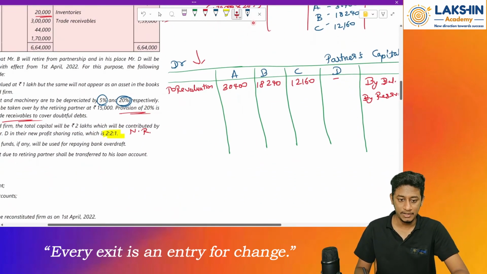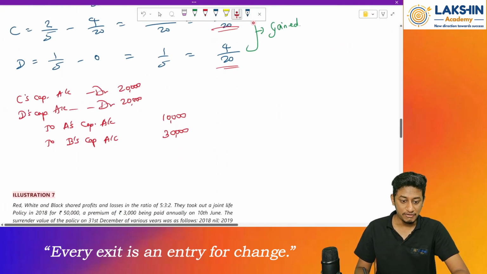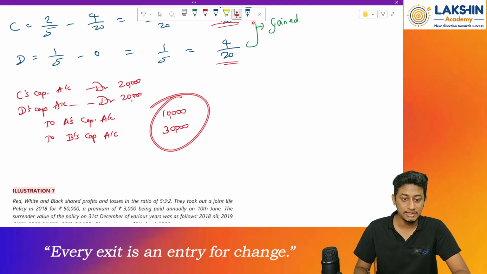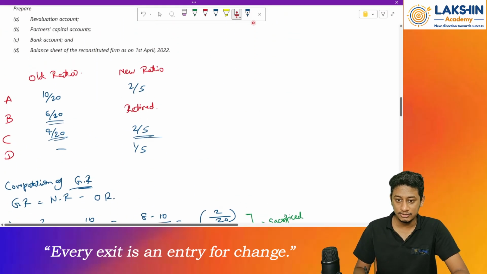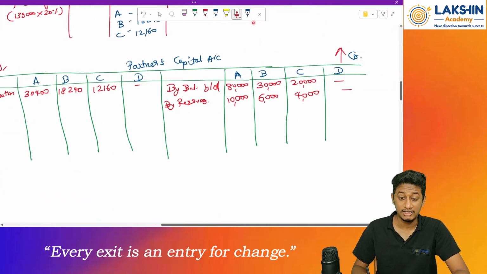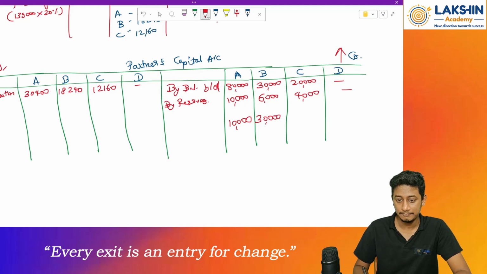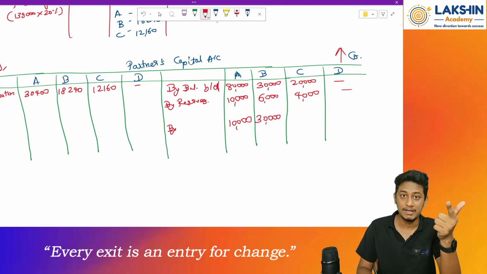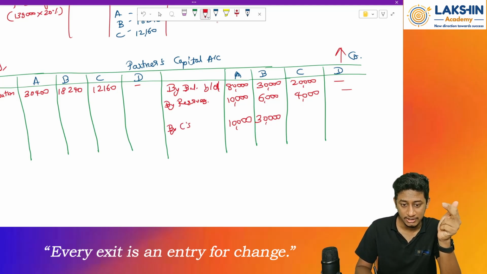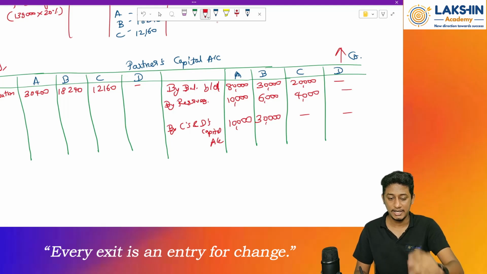After this, anything else? Goodwill entry. Now straight away pass the entry. So 10,000 and 30,000 rupees is being received by whom? A and B. So 10,000 is received by A, whereas 30,000 is received by B. So the entry will be what? Can I pass A and B's capital account? No, I should pass the reverse of that. So that is C's and D's capital account. Since I don't know the proportion, I will just pass the entry as a clubbed entry, C and D's capital account.